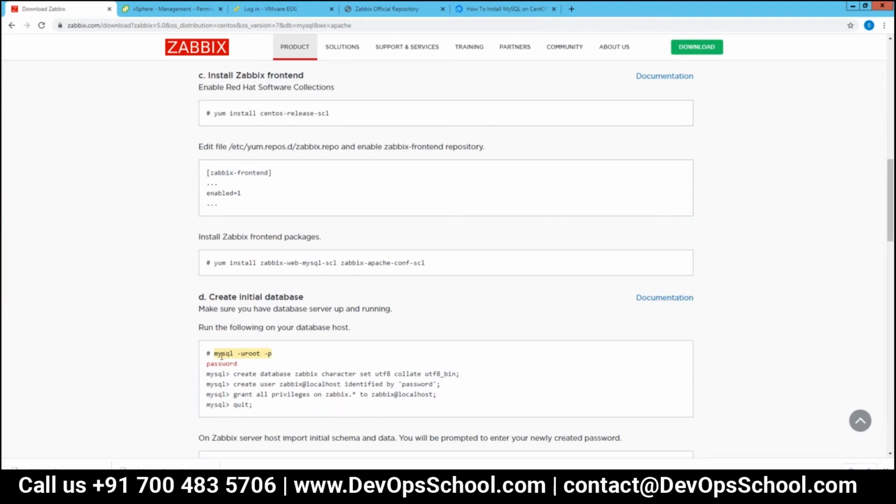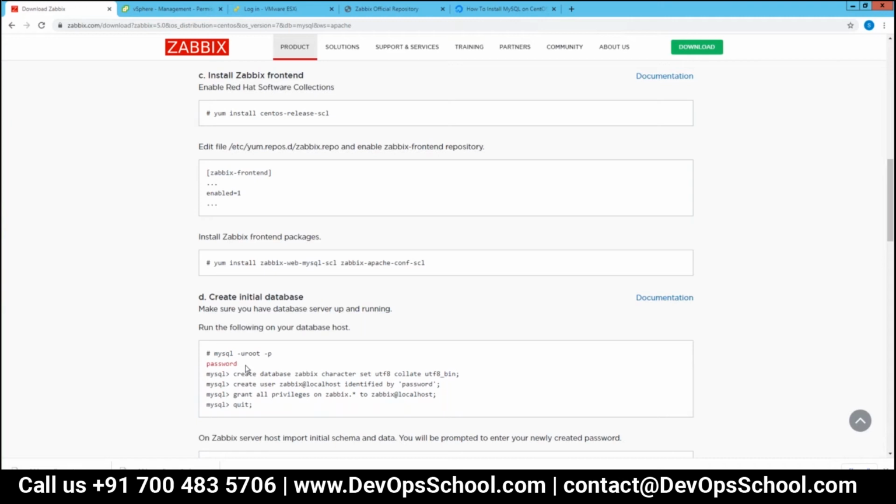This command: mysql is the application, then -u is the user. We are using the root user, then -p, and we press enter, and then it will give a password prompt, and we need to write the password of MySQL.